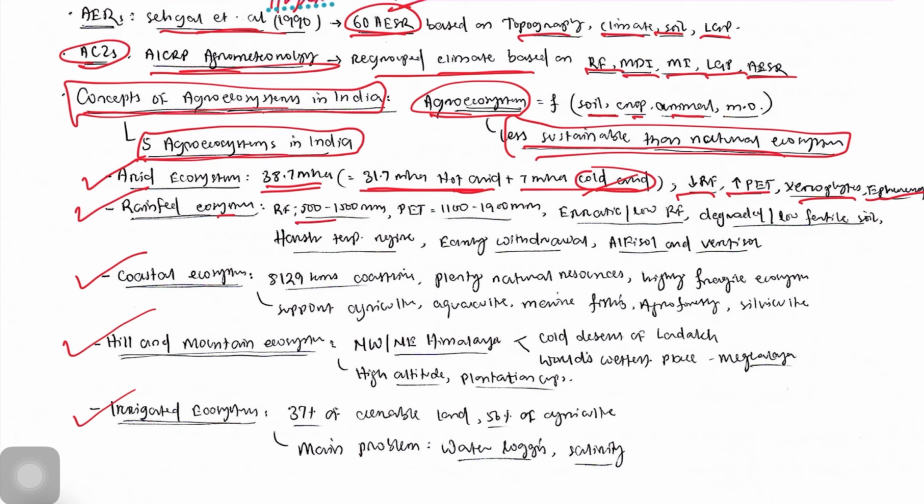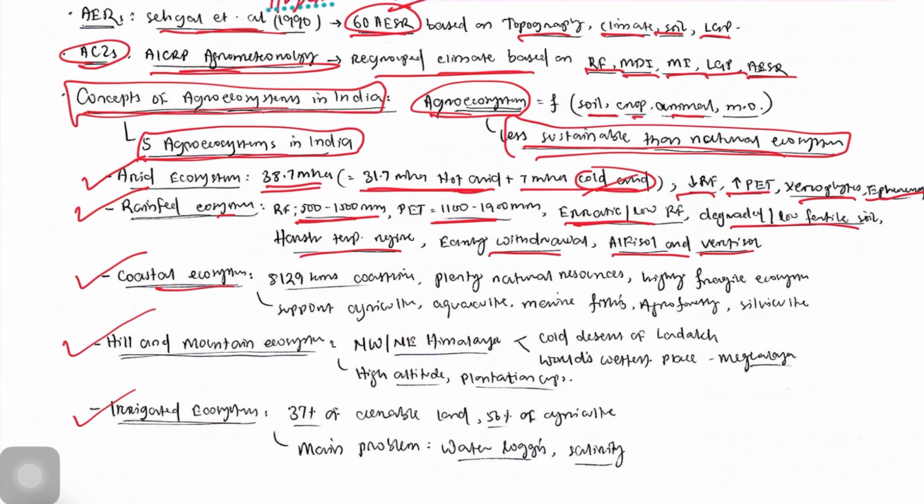In the rain-fed ecosystem, rainfall is between 500 to 1500 millimeter and PET is 1100 to 1900 millimeter. So there is basically a negative balance of rainfall. Erratic and low rainfall, then degraded low fertile soil is there. Then harsh temperature regime and early withdrawal of monsoon. Alfisols and Vertisols are most predominant in the rain-fed ecosystem.